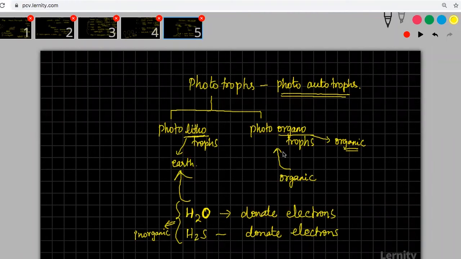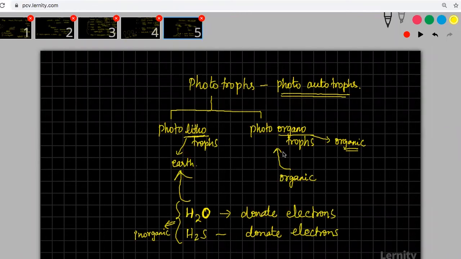Someone is asking me, why do they donate electrons? You'll understand that when you study photosynthesis. It's a very complex process. I will try to tell you that when I'm teaching photosynthesis. But as of now, please understand the role of water in photosynthesis.